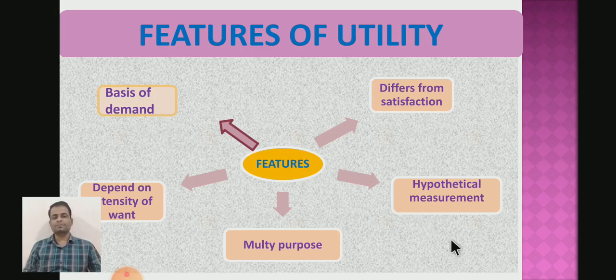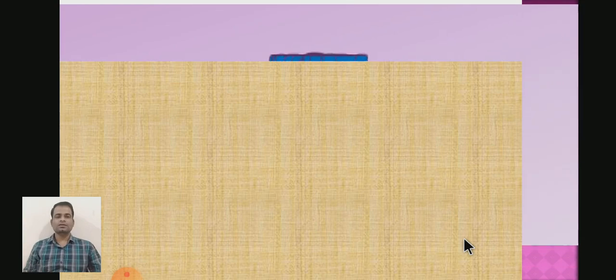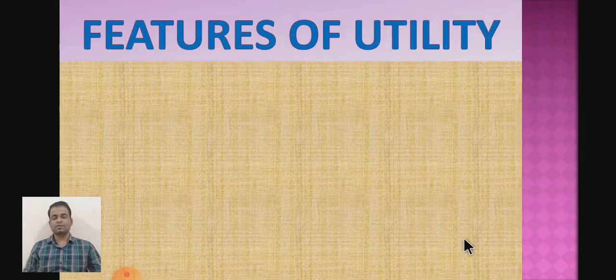So these 5 features of utility will be learned in today's lecture. Dear student, utility means the want satisfying power of commodities and services. We have seen the concept of utility in detail in that particular lecture. So today we will learn the features of utility.